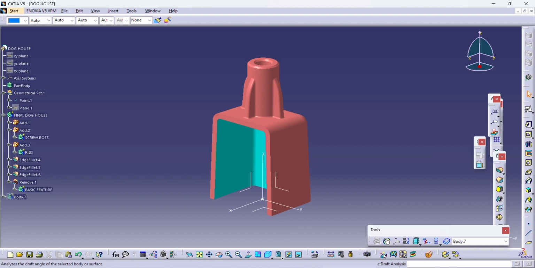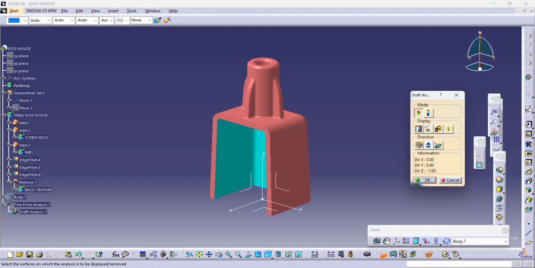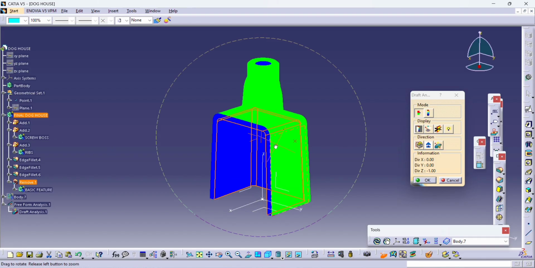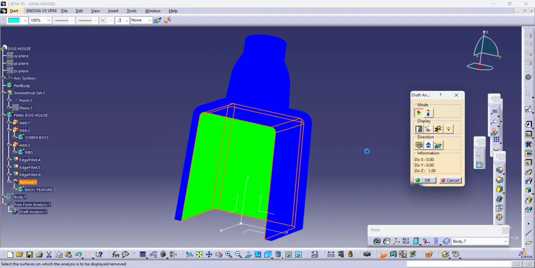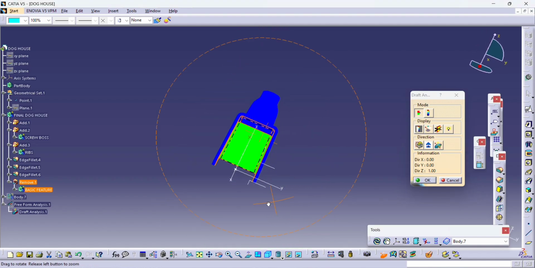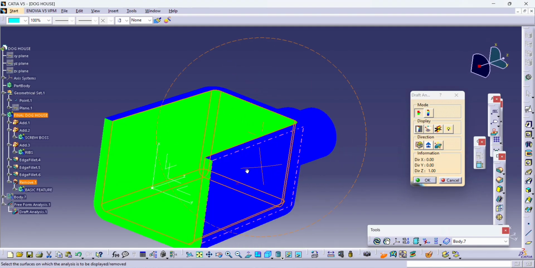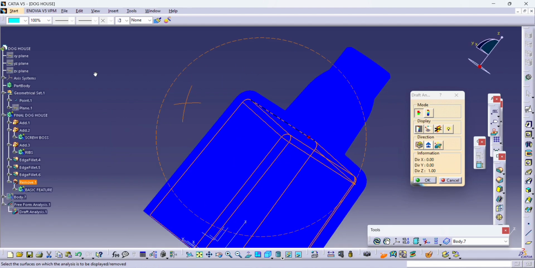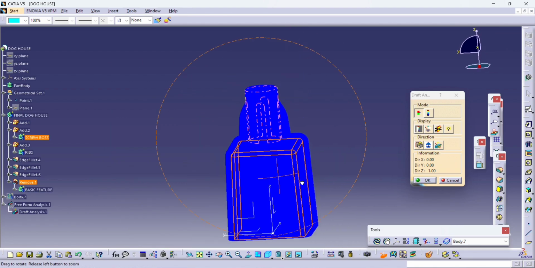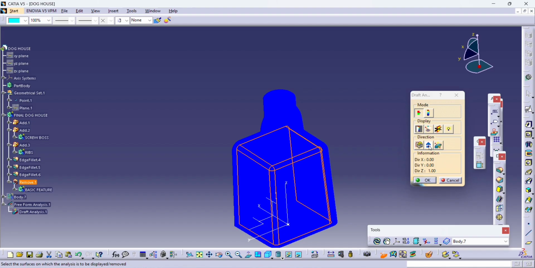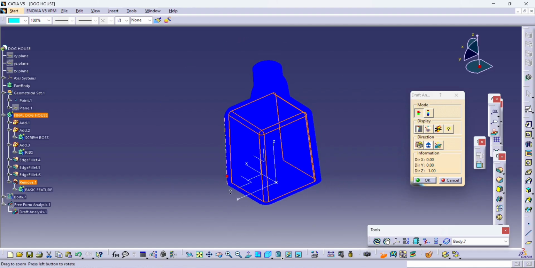So now finally we'll go ahead with the draft analysis. In the draft analysis, select the draft direction. Yes, select the part. Here you can see our part is completely passing the tooling direction. So now we'll see from the top side.